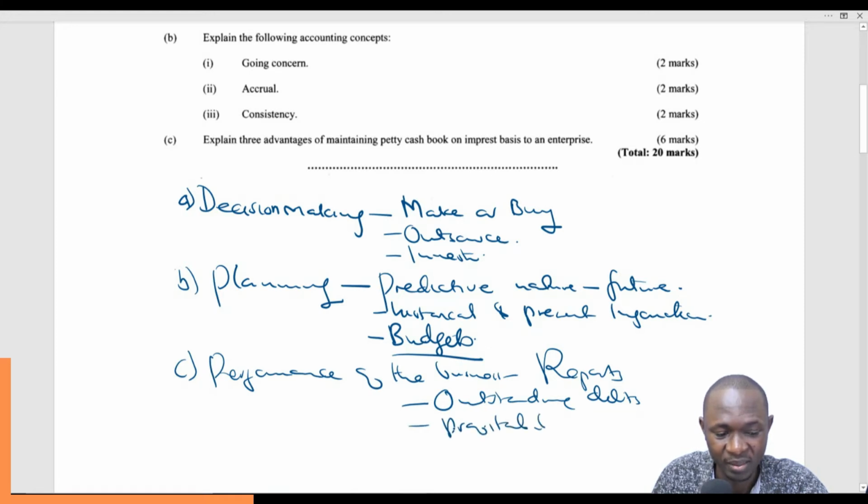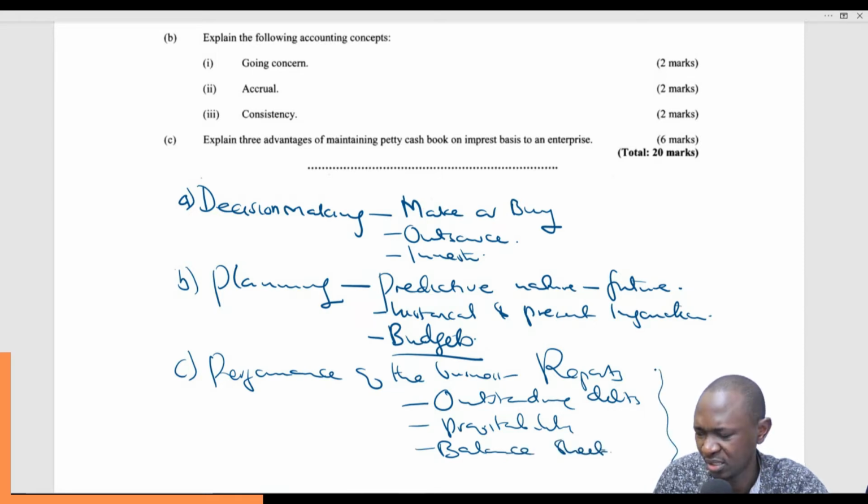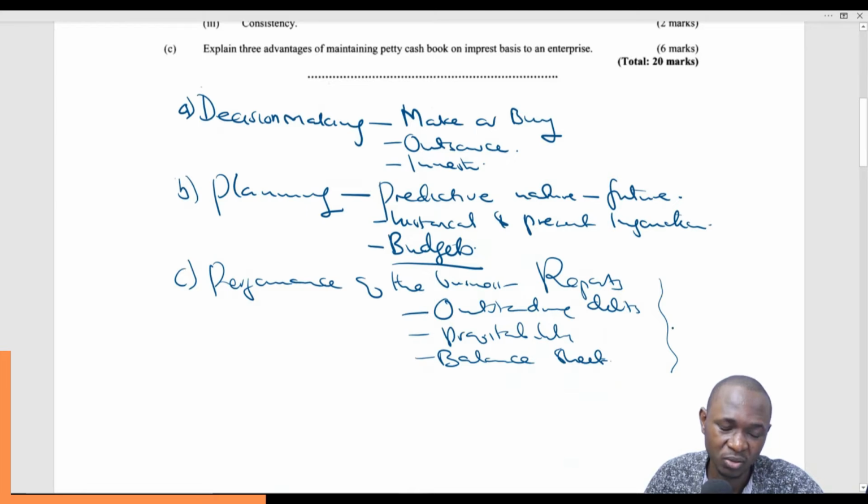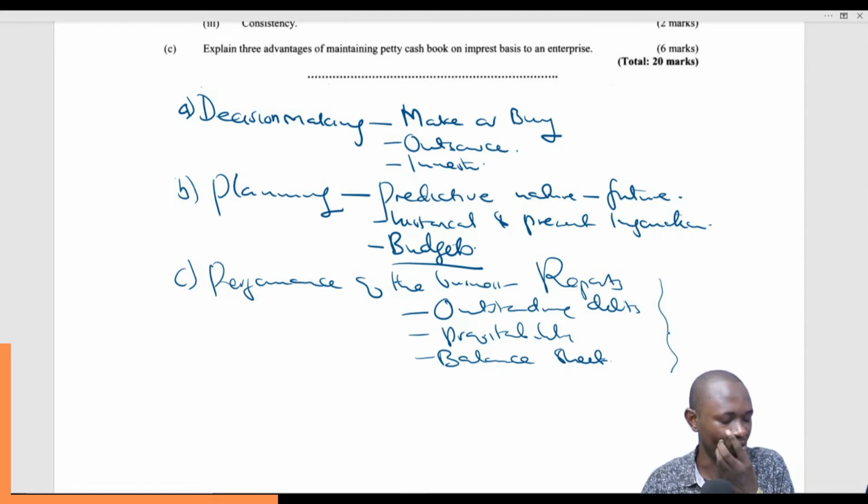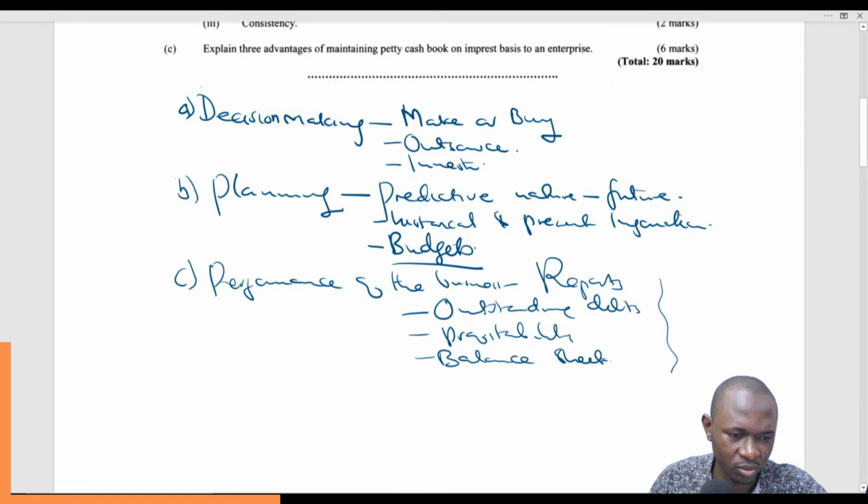We have the balance sheet, which shows the position of the business as at any given point in time. All these are financial accounting information, and so they help us gauge the performance. Whether the business is doing well or not, those questions are best answered by accounting information. We have all these reports that can be pulled if we maintain the financial books of accounts.